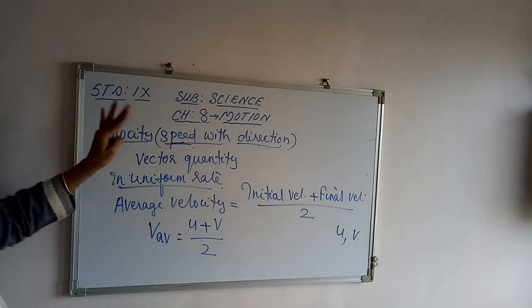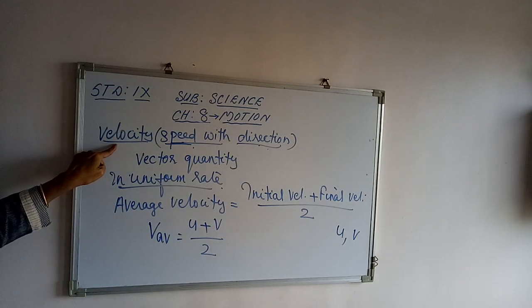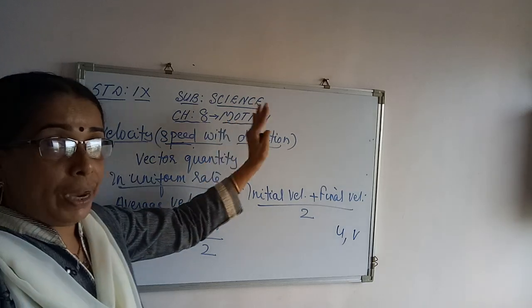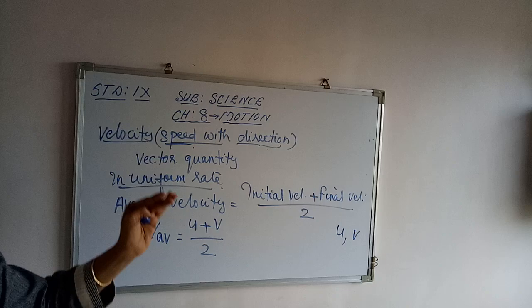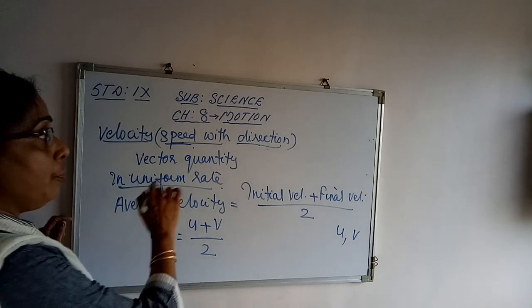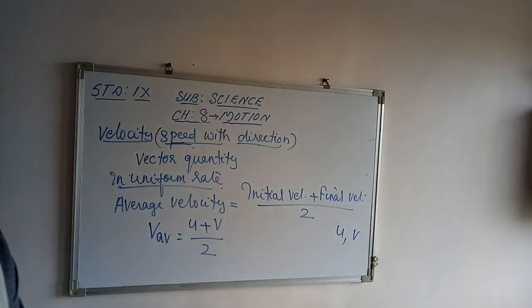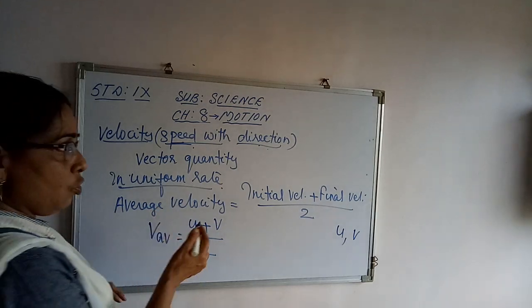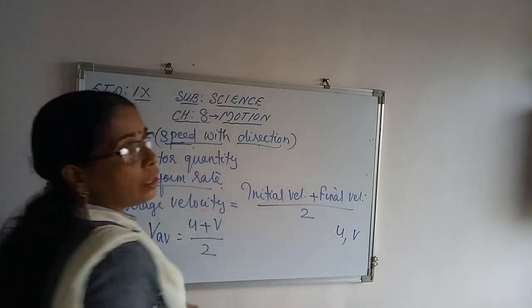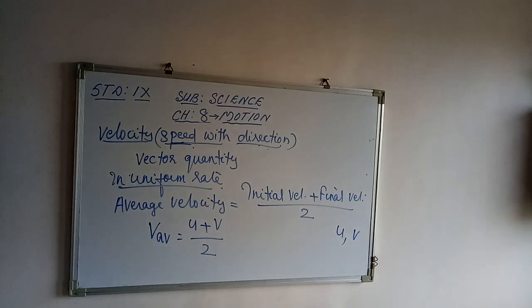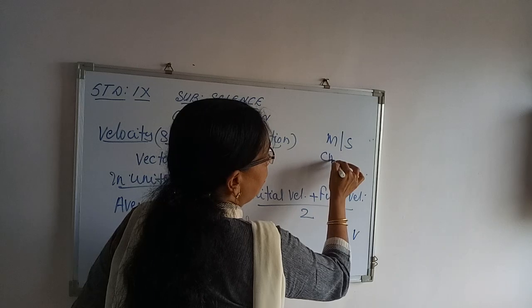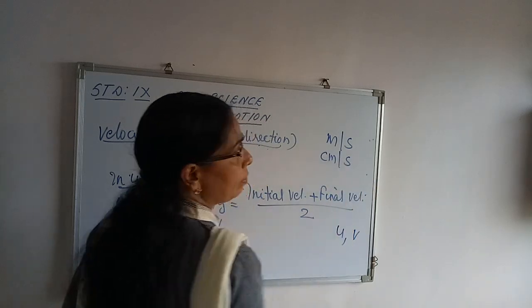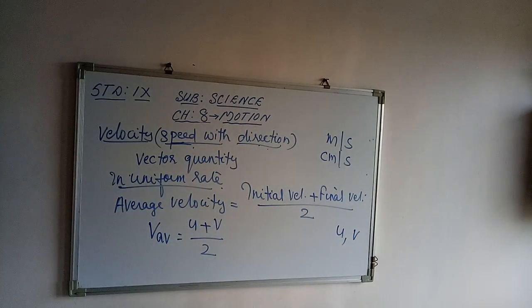Now, what about the unit? What is velocity? Speed with direction upon time. Otherwise, we can say it is displacement upon time. As it is speed with direction, the unit of speed and velocity remains the same. That is meter per second or centimeter per second, or the higher units like kilometer per hour. That's the unit of velocity.